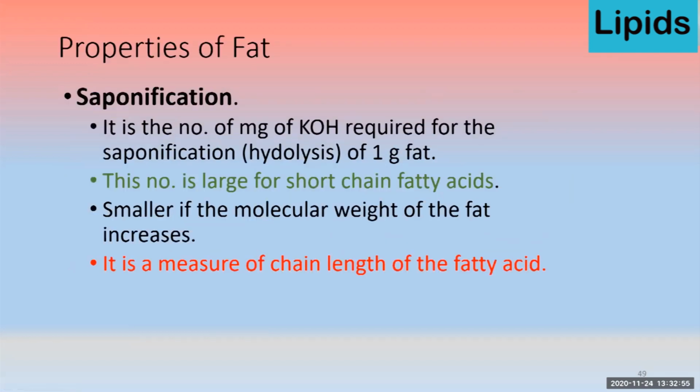So the saponification number is the number of milligrams of potassium hydroxide required for the saponification or hydrolysis of 1 gram of fat. This number is large for short chain fatty acids, while it is smaller if the molecular weight of the fat increases. So in general, you can say it is a measure of the chain length of the fatty acid.